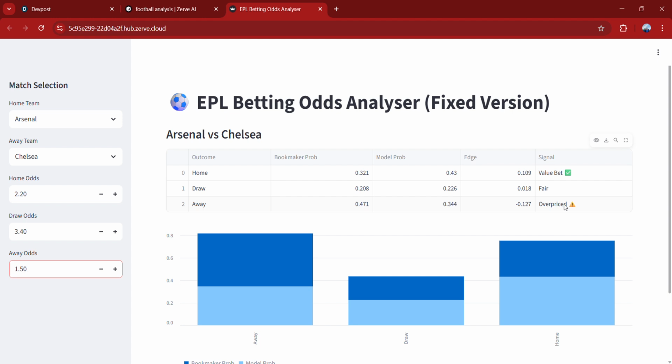Overall, this project uses a logistic regression trained on 6 seasons of EPL data to analyze betting markets and identify potential value bets. So all the signals here are actually correct because it uses real data and real performance from the teams.